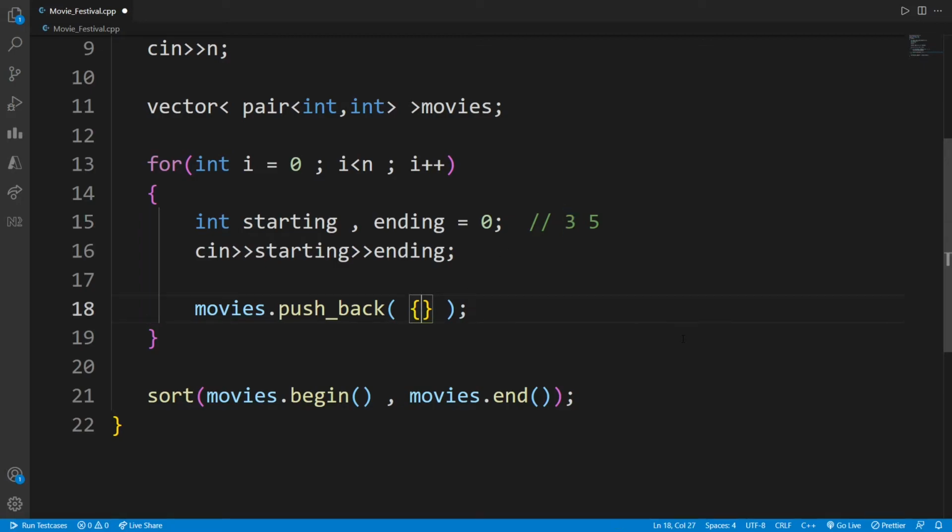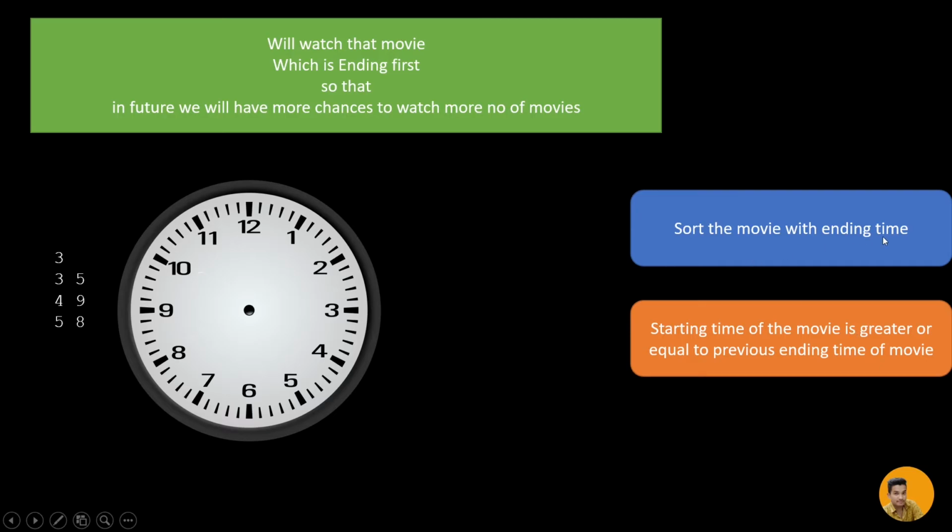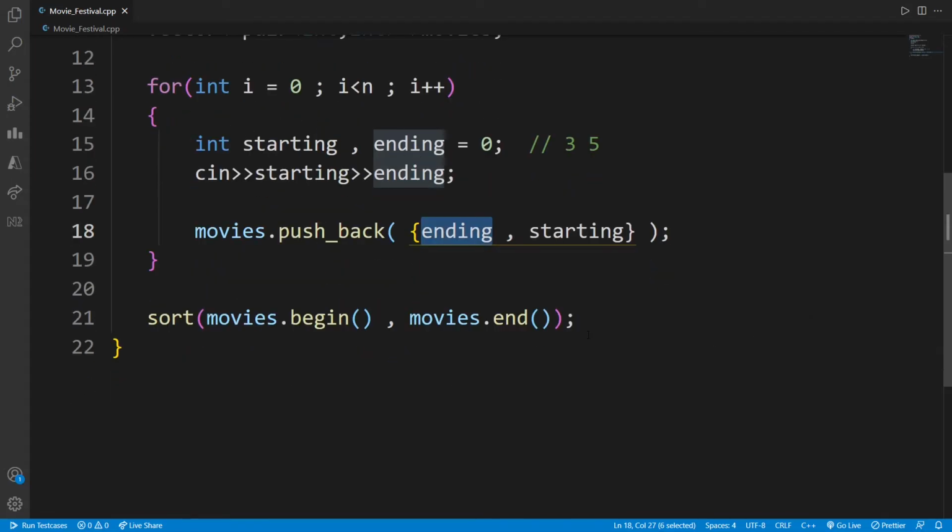That's why I am going to store it in reverse way. That means I am going to store first the ending time and then the starting time. In that way, we will have the sorting done according to the ending time. Alright? Sorting the movies by their ending time. Then the next step comes.